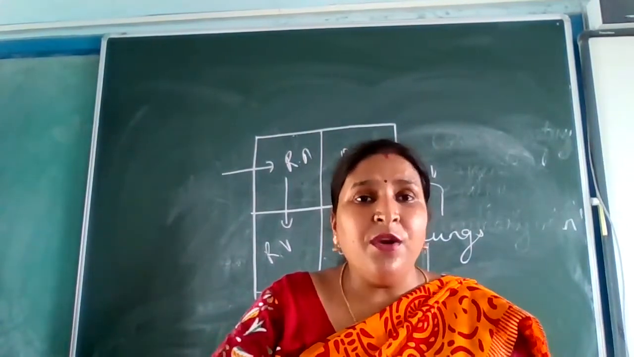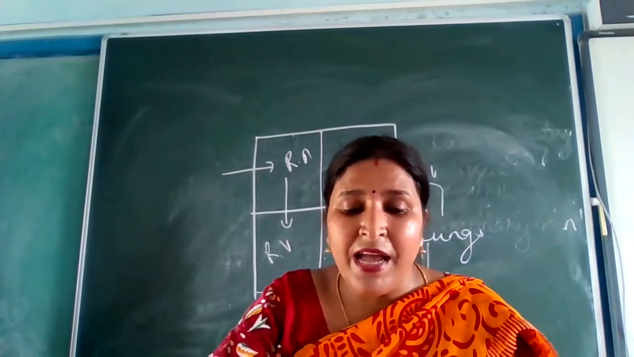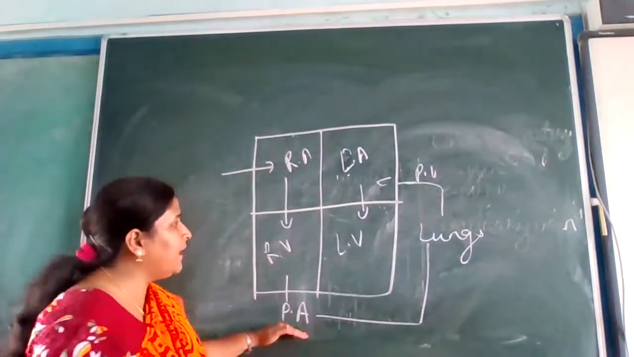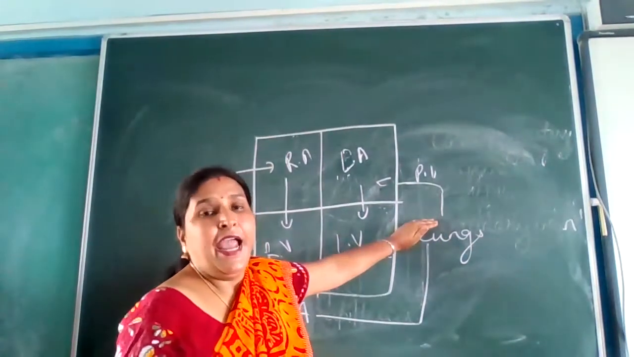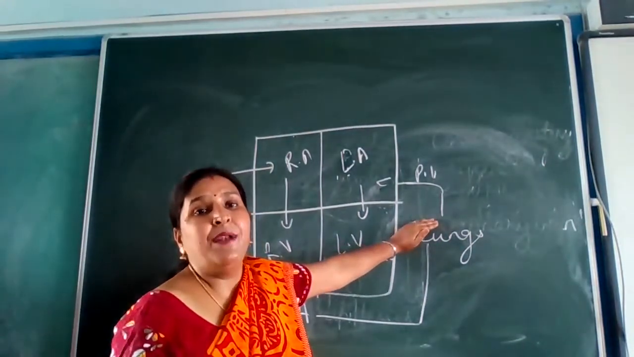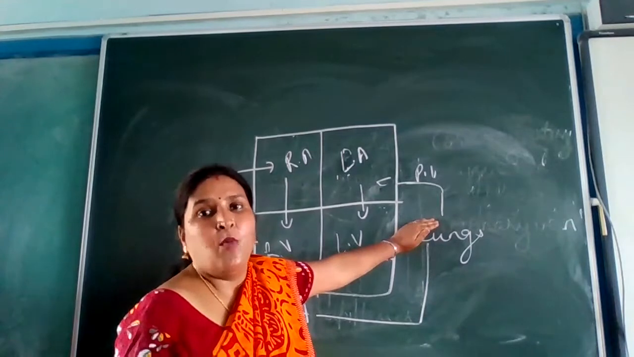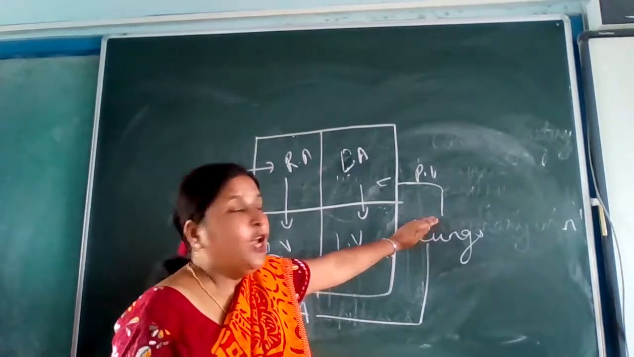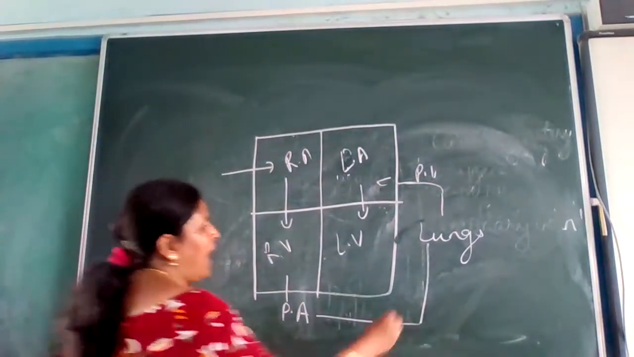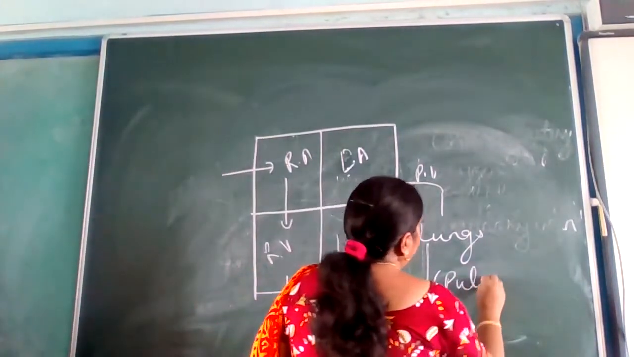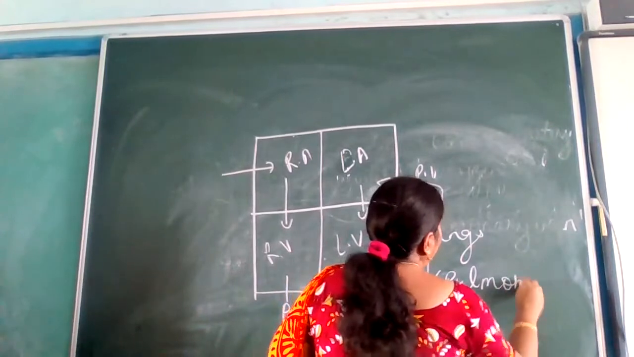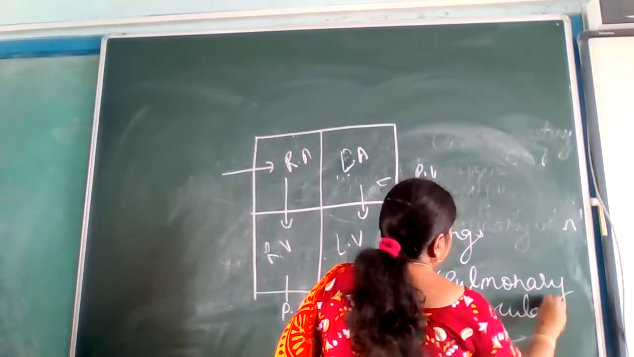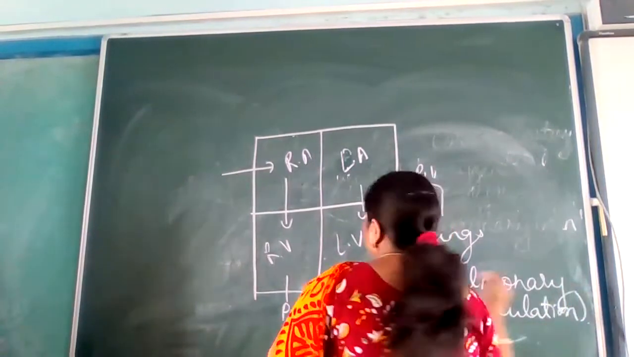The circulation of the blood between the heart and the lungs, means from here up to this part, is called pulmonary circulation. What it is called as? Pulmonary circulation. Is that clear to you? So you can make this diagram and you can write up to here, it is pulmonary circulation. Got it?